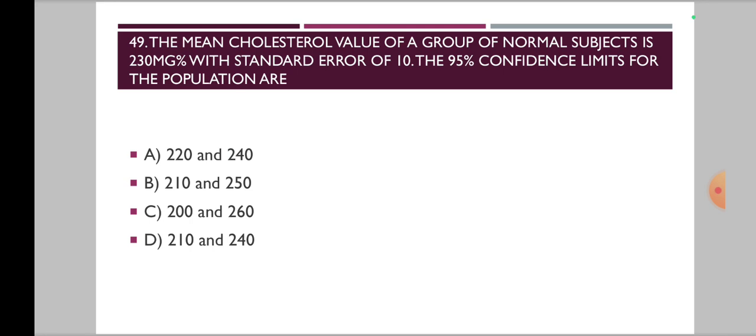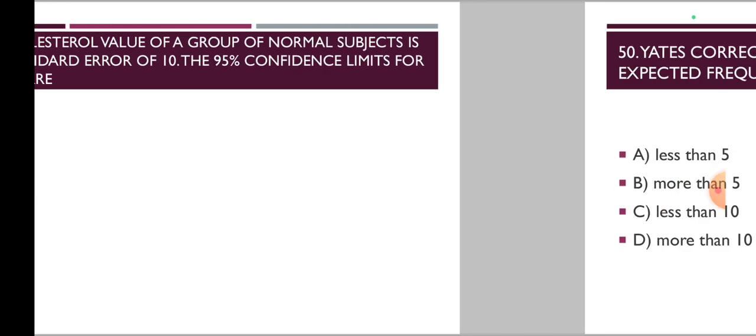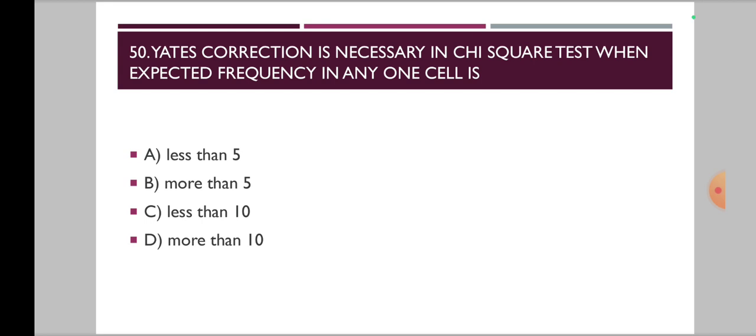Okay. Now finally the 50th question, that is, Yates correction is necessary in chi-square test when expected frequency in any one cell is it less than 5, more than 5, less than 10 or more than 10.